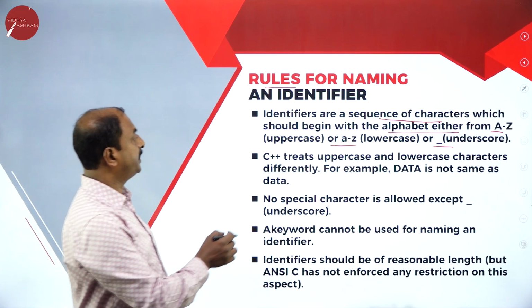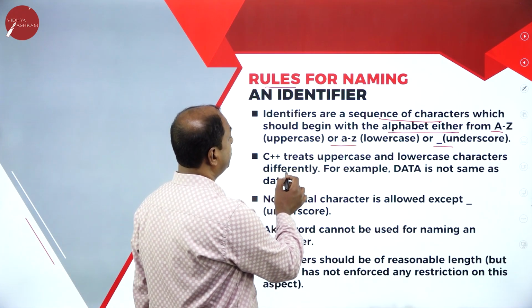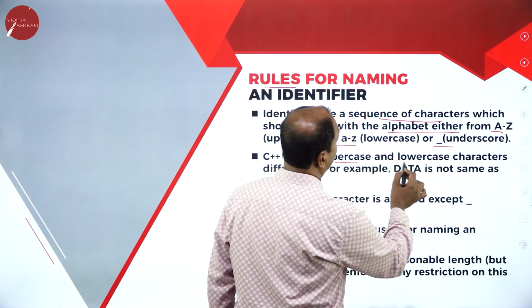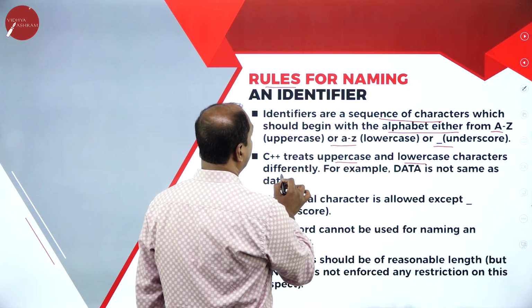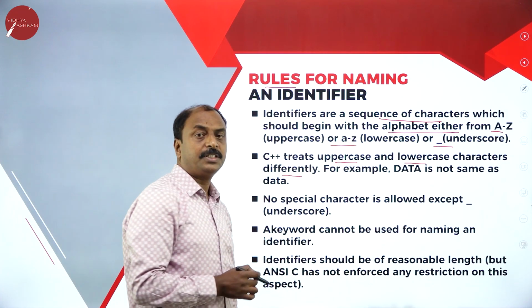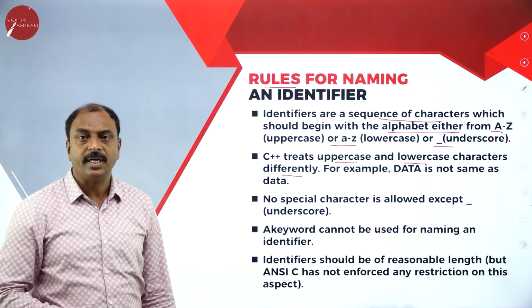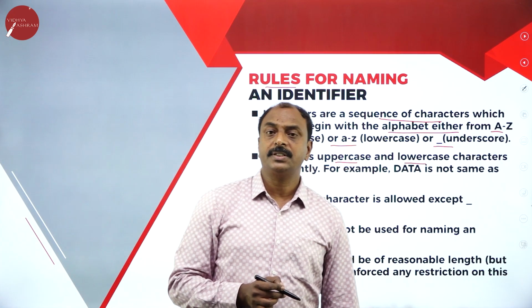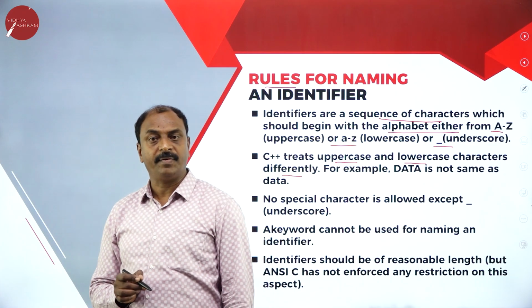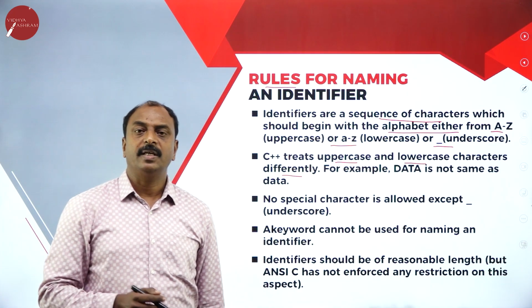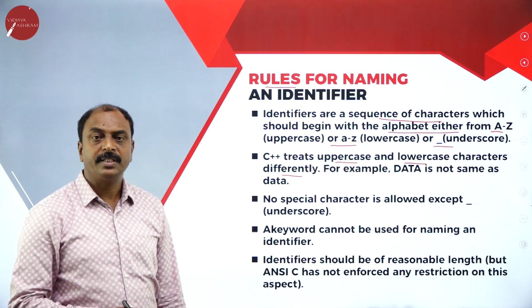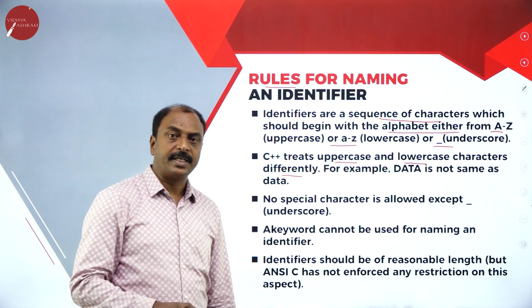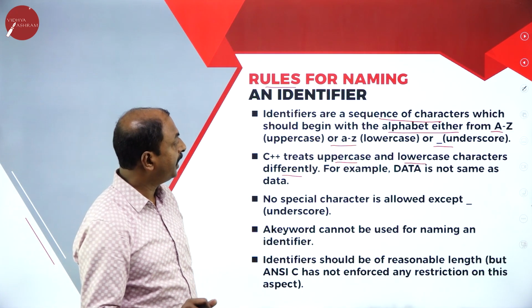Now let us see the second one. Here C++ treats uppercase and lowercase characters differently. We have learned this in the basics at the beginning. C++ is a case-sensitive language. The meaning of case-sensitive is there is a difference between uppercase character as well as lowercase character.